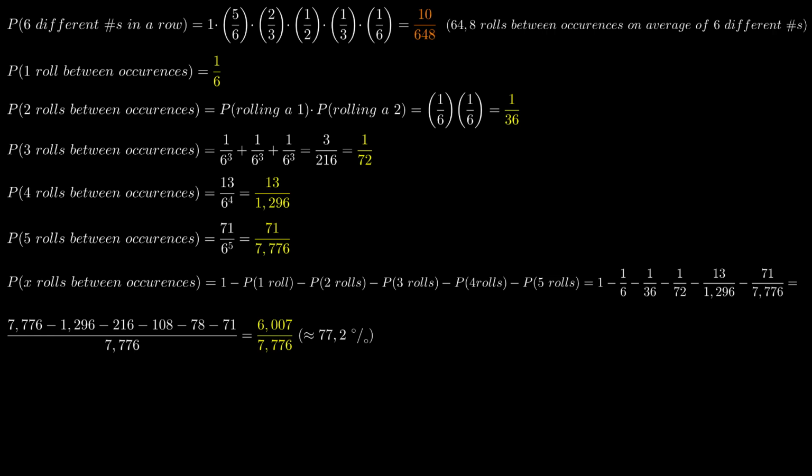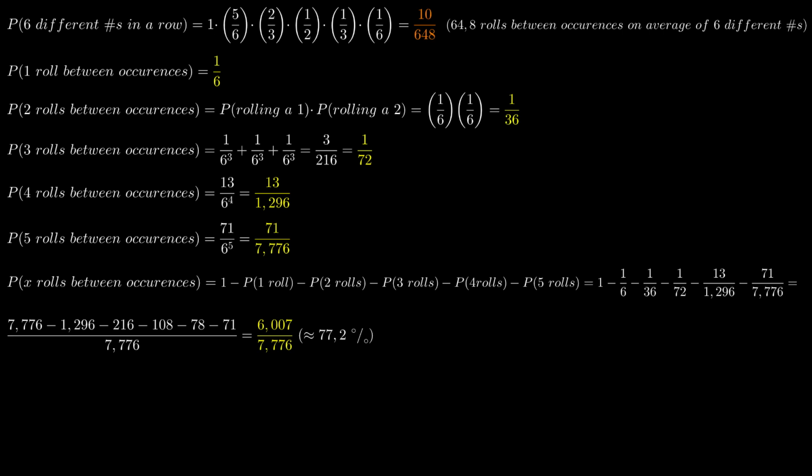Which is roughly 77.2%. So just like we did in the first problem, the average of all these rolls will equal 64.8 rolls, and it's the quantity X that we're looking for, a scenario where our head start is either neutralized or we had no head start to begin with, which is the case with both of these problems. We have no head start to begin with.